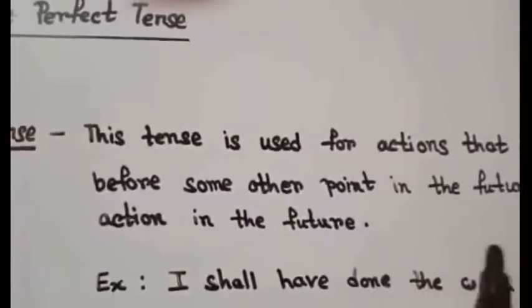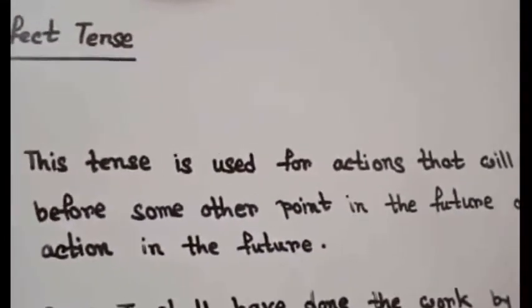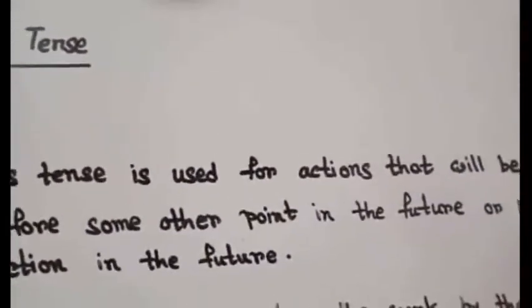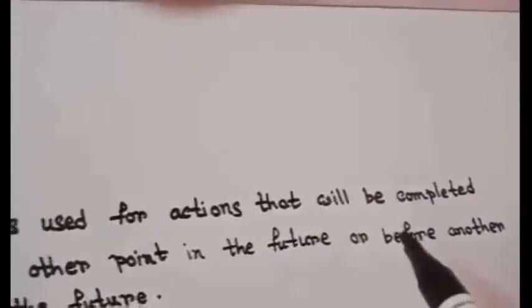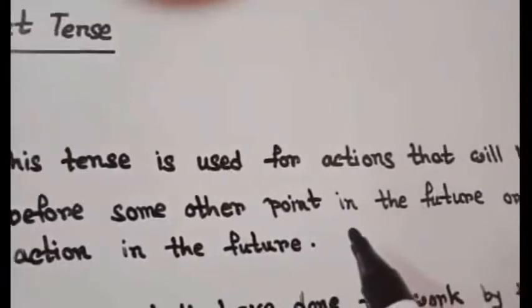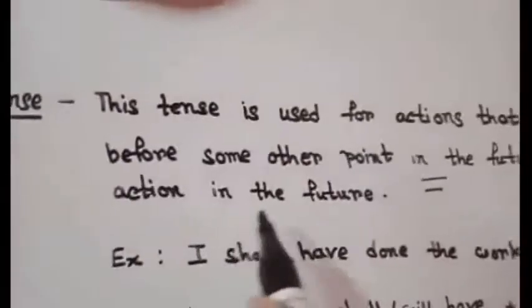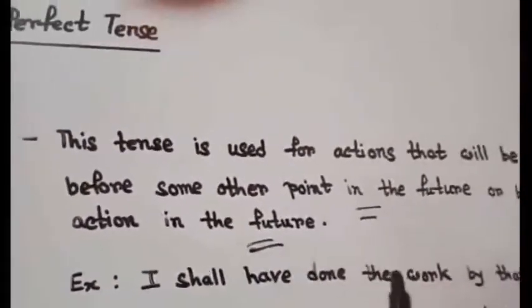So keep in mind that future perfect tense is used for completed actions before a specific point in the future, or a completed action before another action in the future. Clear?